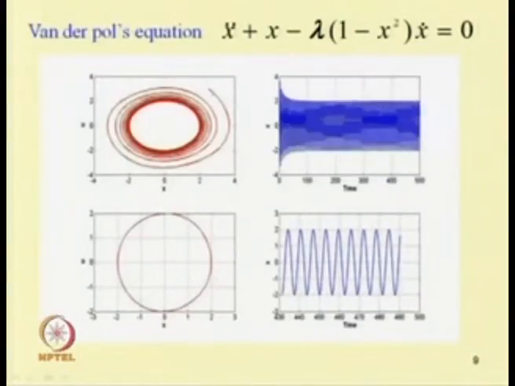Okay, so this is the starting point. If one takes this as the starting point, one can see with time it comes to the limit cycle. In this case also, this last portion, that is the steady state solution part, is plotted in these two cases. So, this shows the initial condition along with the steady state solution, and in this case the steady state part is shown in the response.